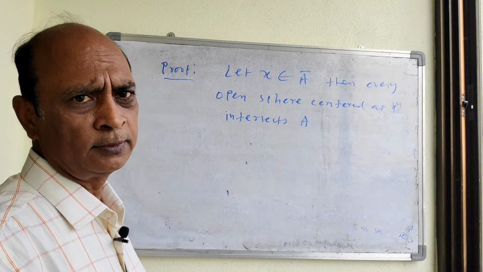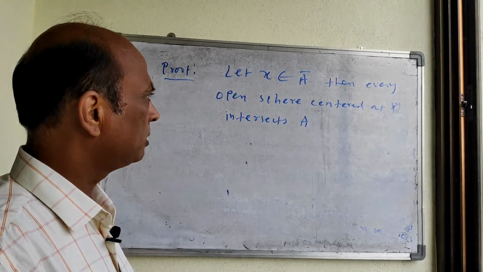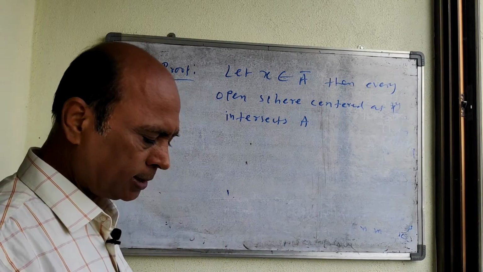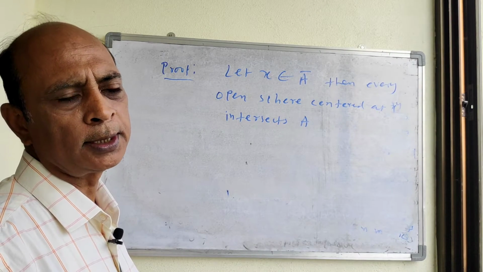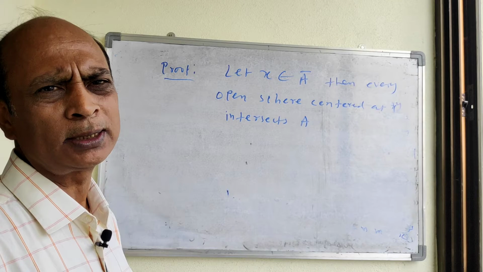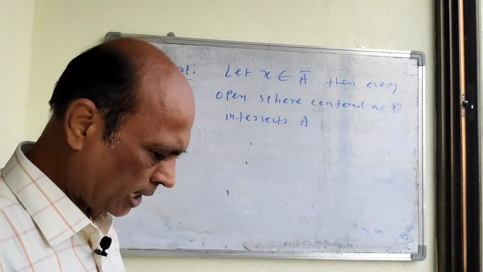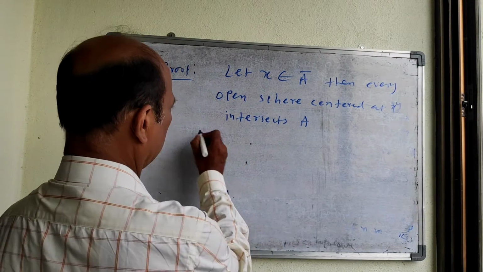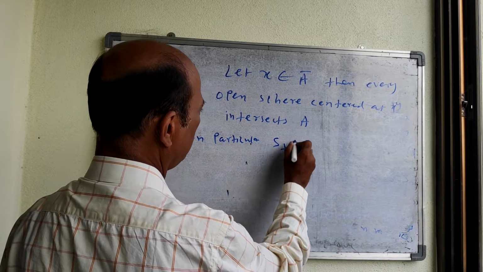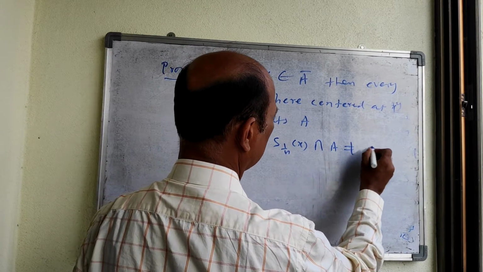What is its meaning? You know, closure means that the open sphere and that set, their intersection is not equal to phi. Intersection not equal to phi means intersects, in other words. So therefore, as this x belongs to A bar, every open sphere centered at x intersects A. Or in particular, the open sphere S(x, 1/n) intersection A is not equal to phi.